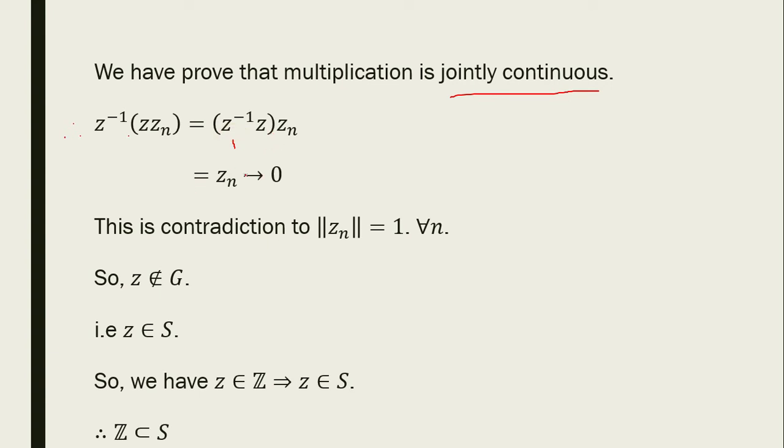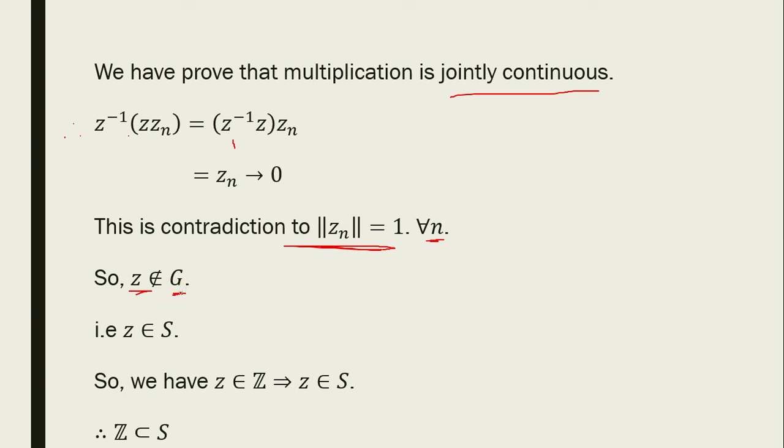Zn tends to 0 as n tends to infinity. This is a contradiction to norm Zn equal to 1 for every n, by the definition of topological divisor of 0. So Z does not belong to the set of all regular elements in the Banach algebra.